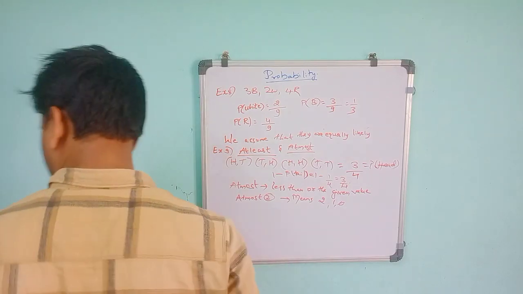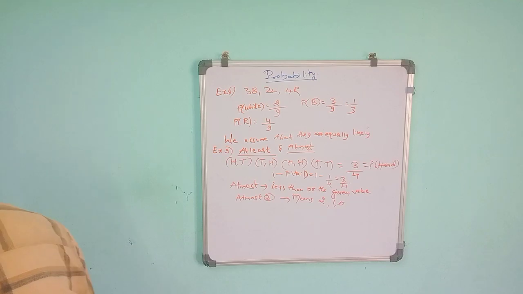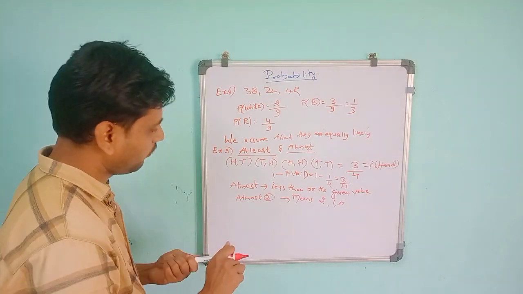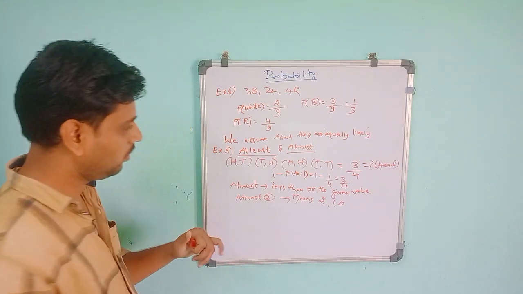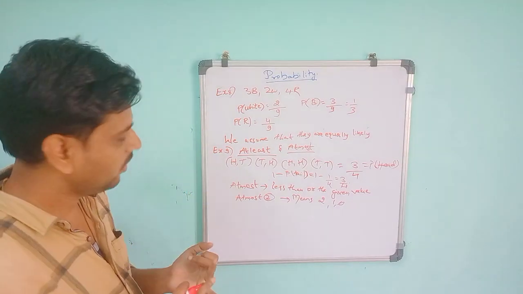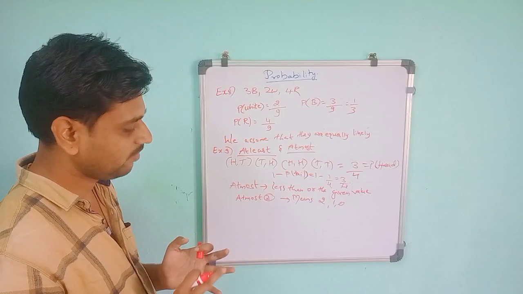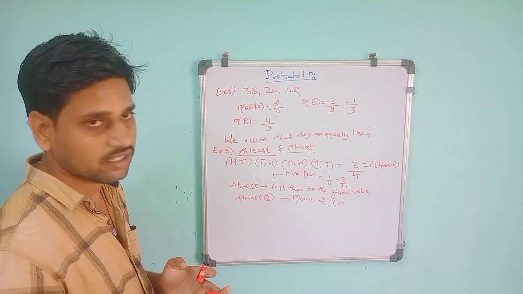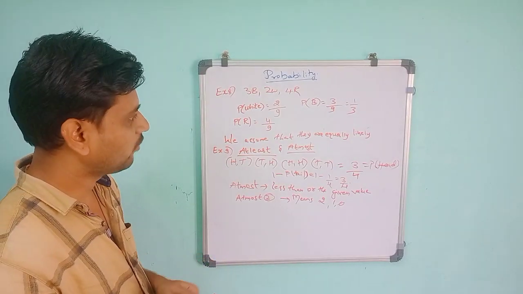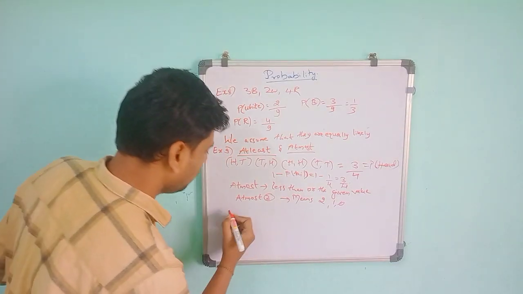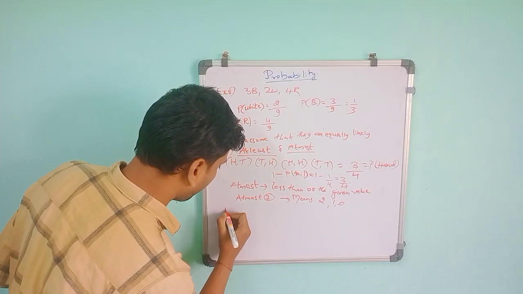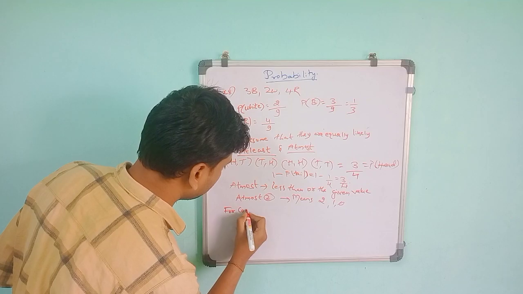In these examples we have coin, dice, bag, and playing cards. The bag contains different colors. There is a formula for coins.